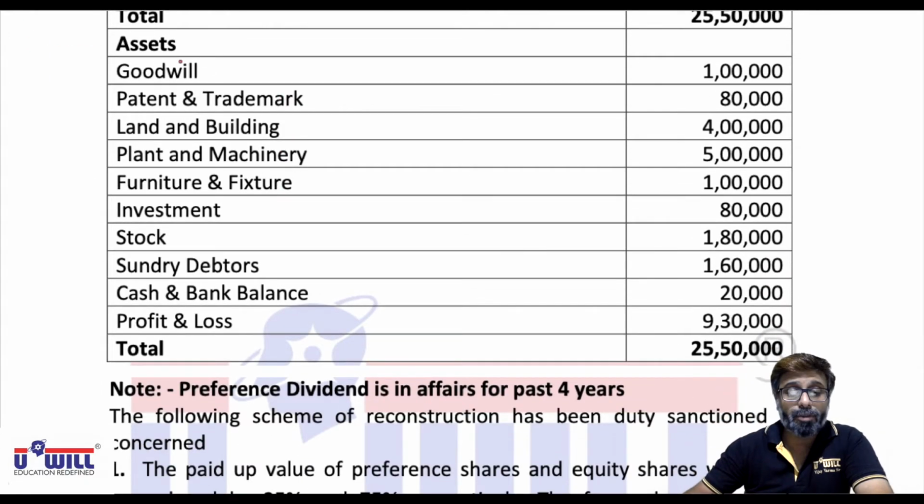In assets we have goodwill, patents, land and building, plant and machinery, furniture, investment, stock, debtors, cash and bank. And profit and loss on asset side means it's a debit balance. That is, it is an accumulated loss.